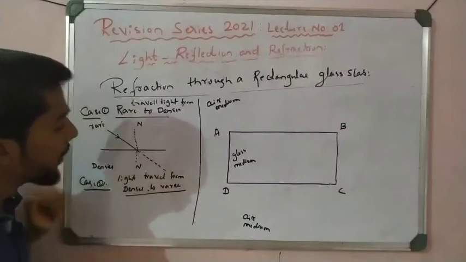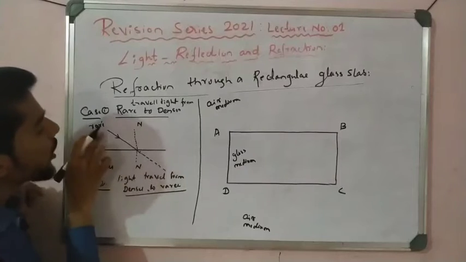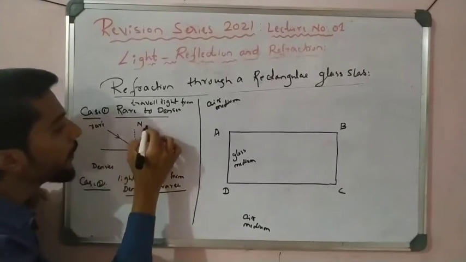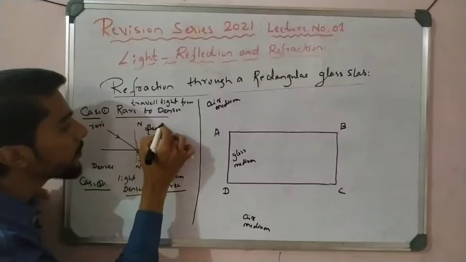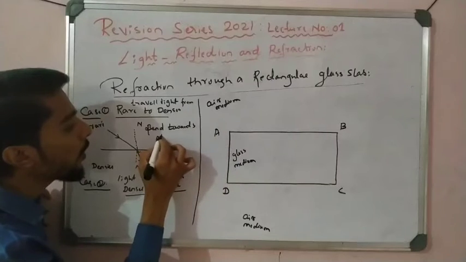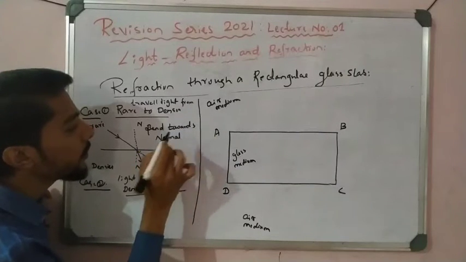When light travels from rarer medium to denser medium, it bends towards the normal. That is very important.